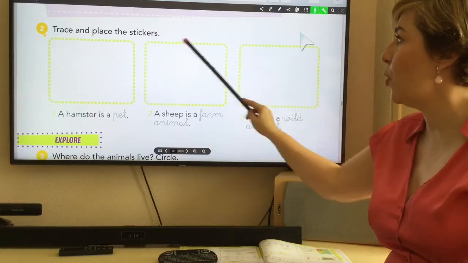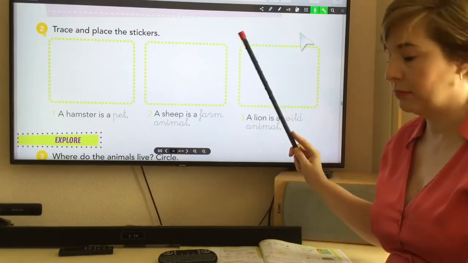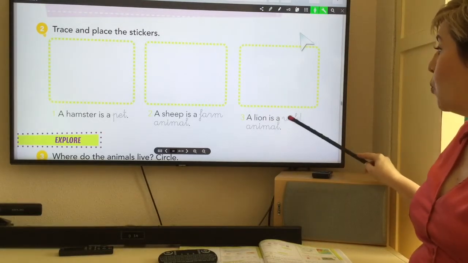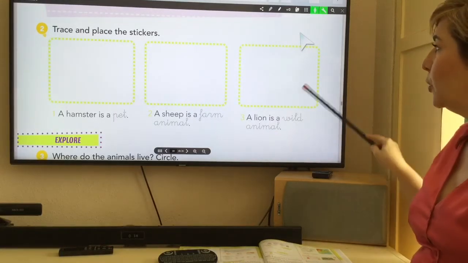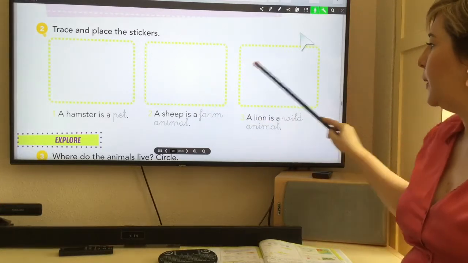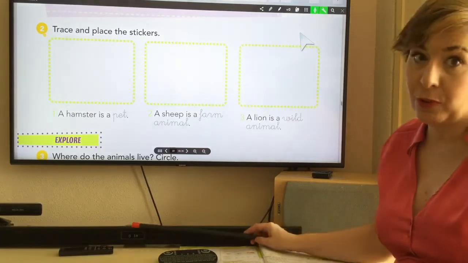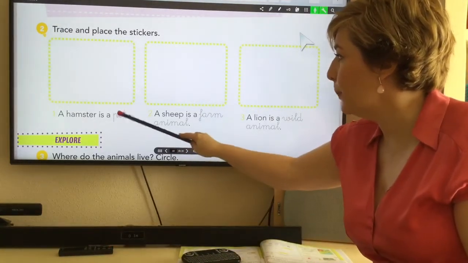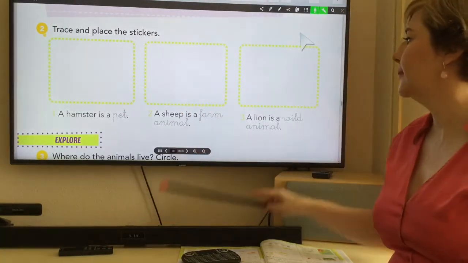And here you draw a sheep, una oveja, remember. A lion is a wild animal, and here you draw a lion. You have to draw a hamster, a sheep, and a lion, okay? I know some of you are better at drawing than others. Remember, with a pencil you trace, and then you draw the pictures, okay?